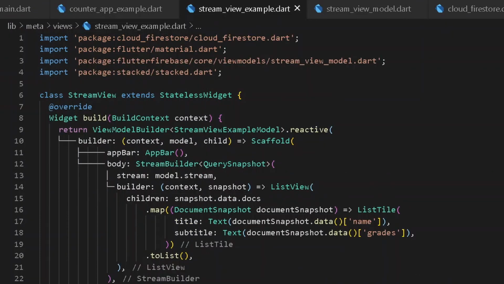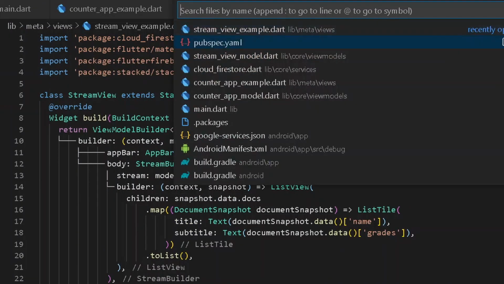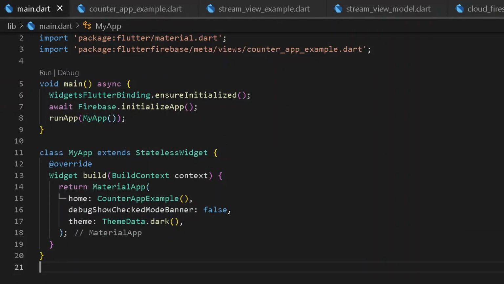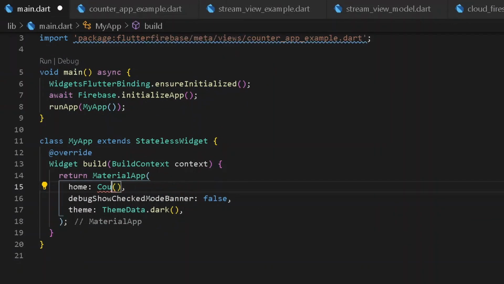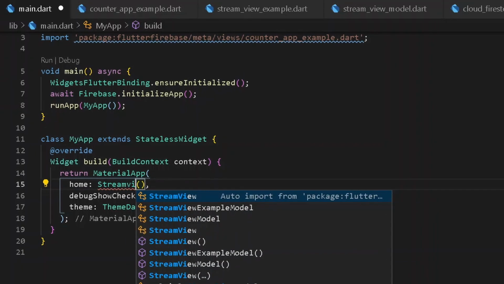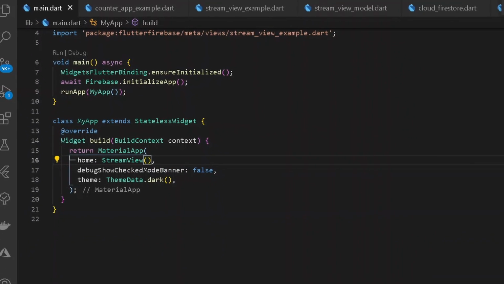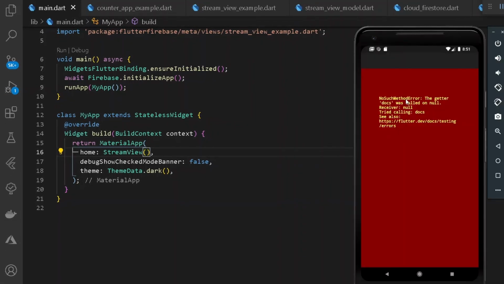Now after having our view and view model, we can go back under our main.dart file and register the following thing under our home. So here we will be simply having our stream view example. For that, let's have a stream view, and now let's check our entire emulator. So here under our emulator, we can see the docs are called on null. So let's load our entire application once.